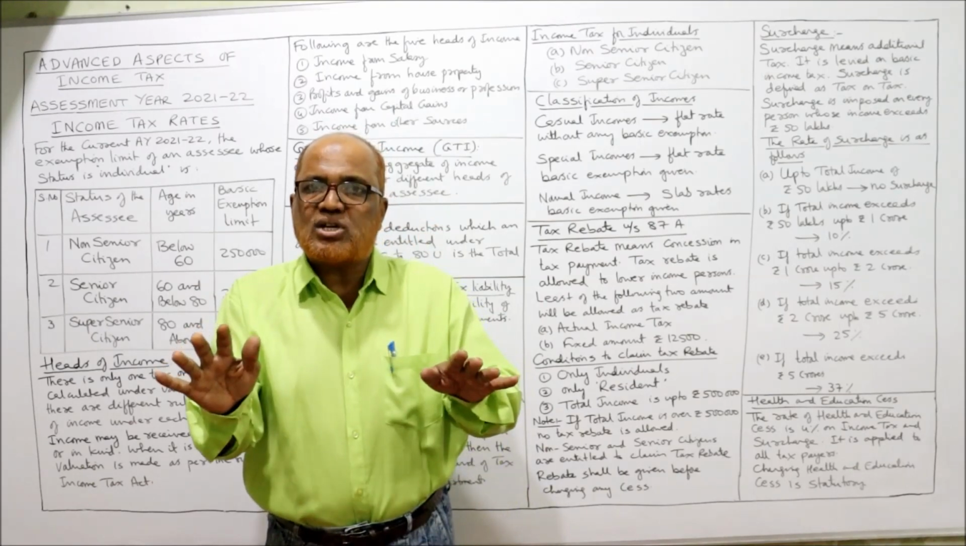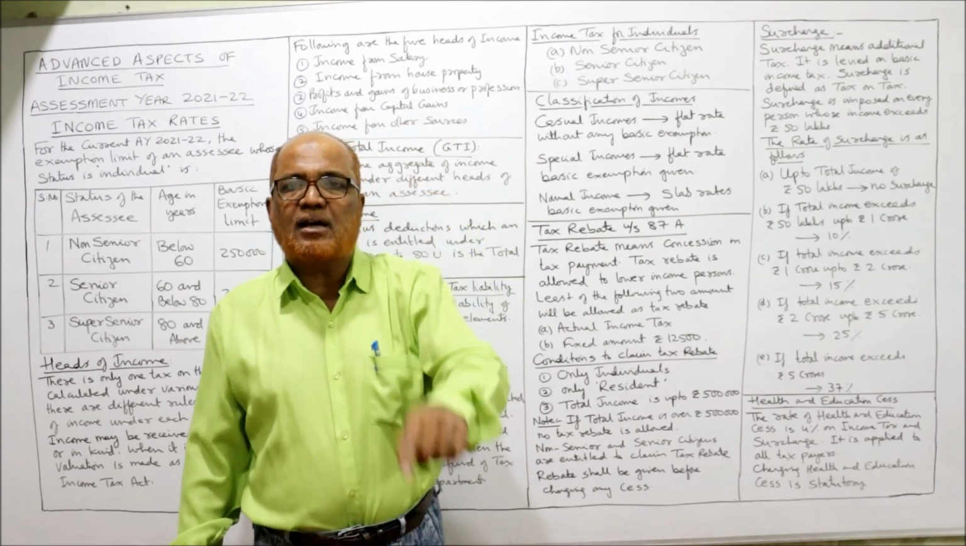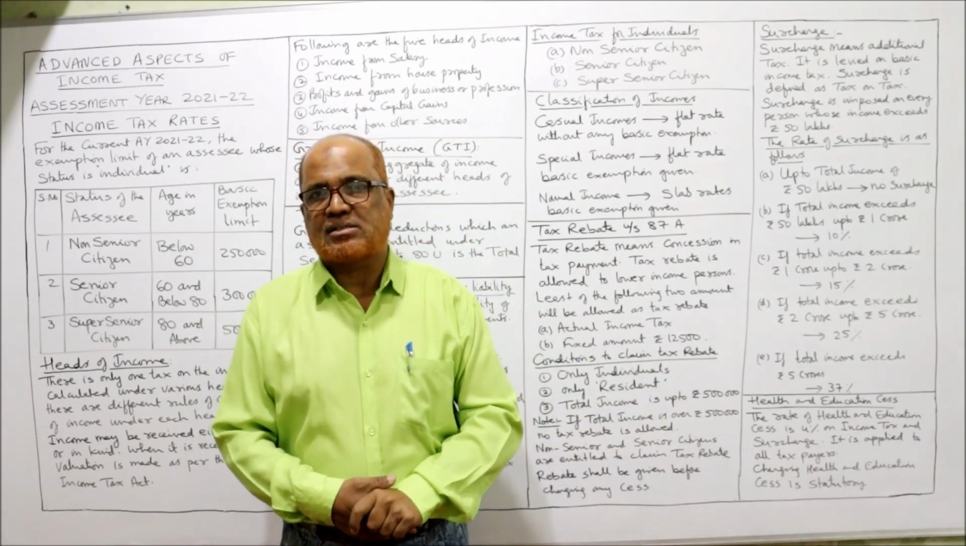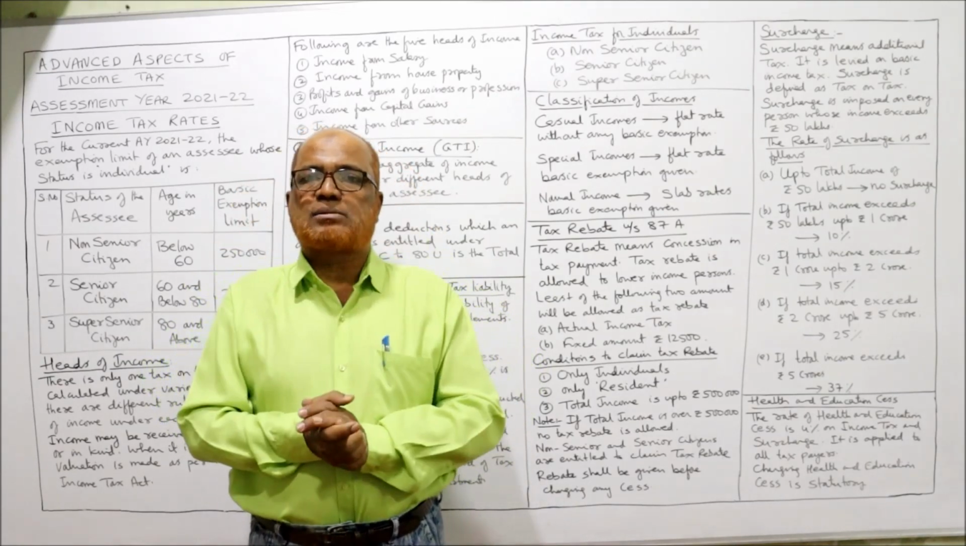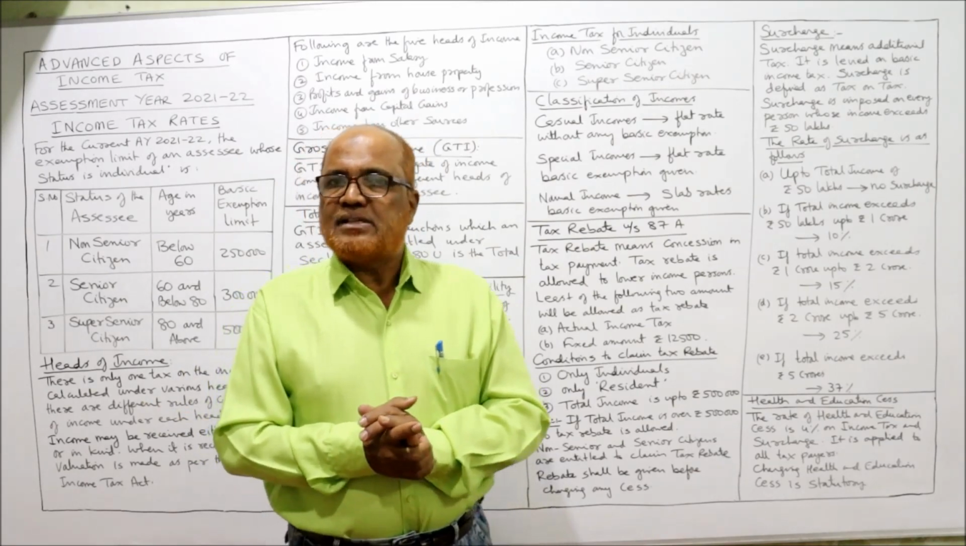If there is no surcharge, simply we calculate the basic income tax. On that basic income tax, add 4% of health and education cess. And this health and education cess must be paid by every taxpayer. That's it. So this is the end of this video.